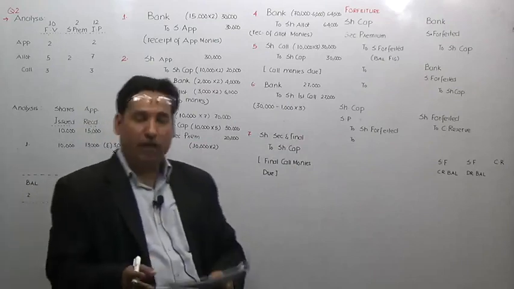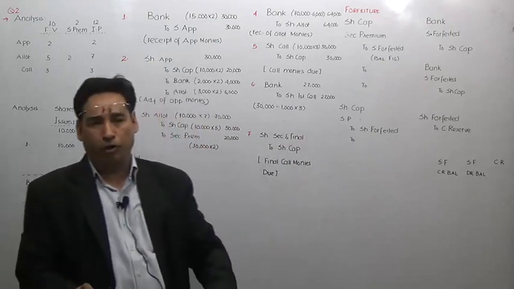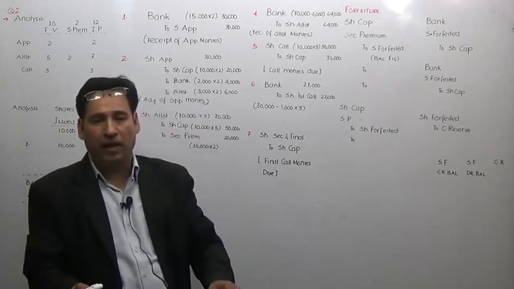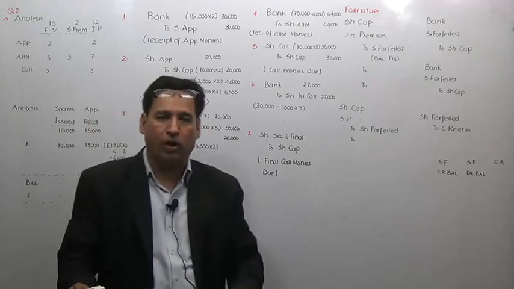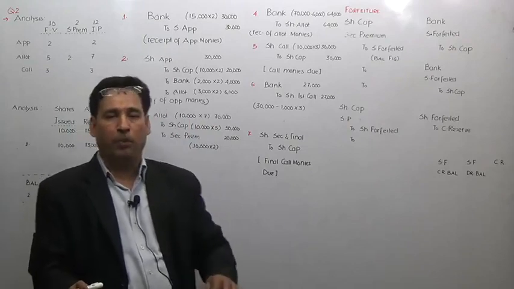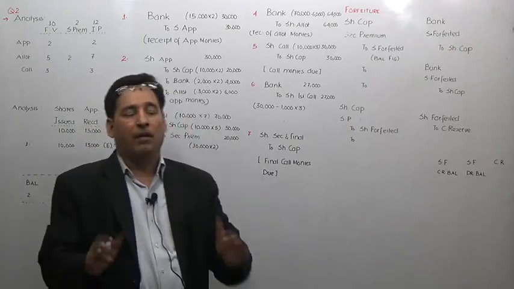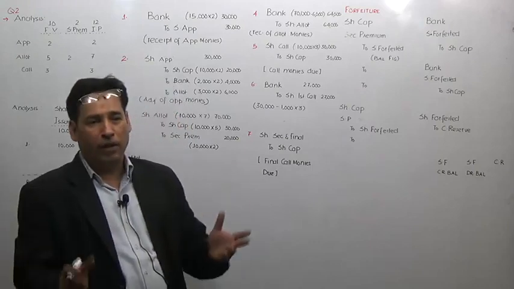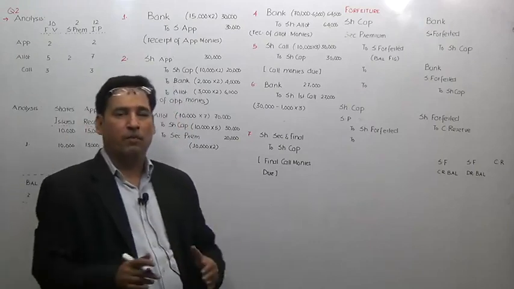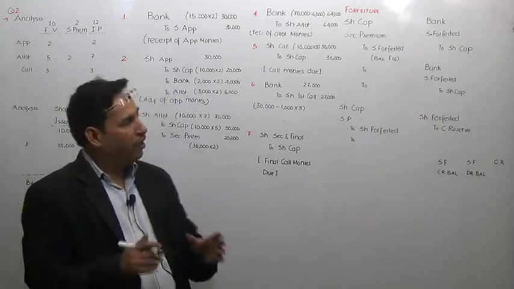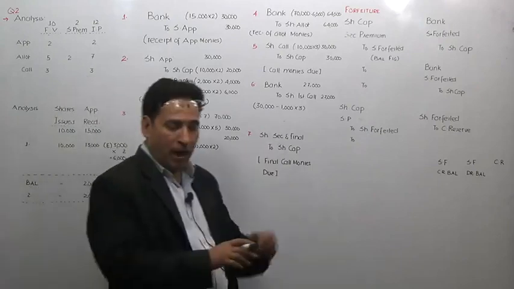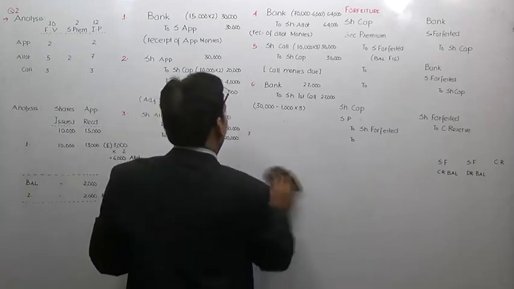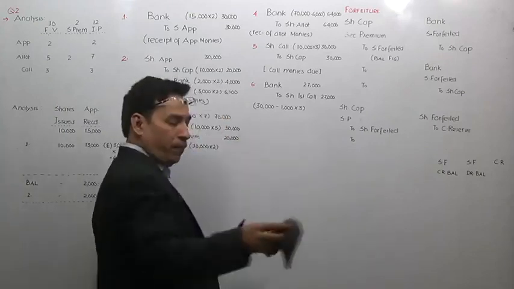Nice have been forfeited. In practical life, of course, whenever a particular shareholder defaults, the company will allow some time. The company will provide him some notice and ask the shareholder to pay within the stipulated time. But if the defaulter continues with the default, then the company will be left with no other alternative but to forfeit his share. So now we will pass the entry for forfeiture, correct? Now you will pass the entry for forfeiture.